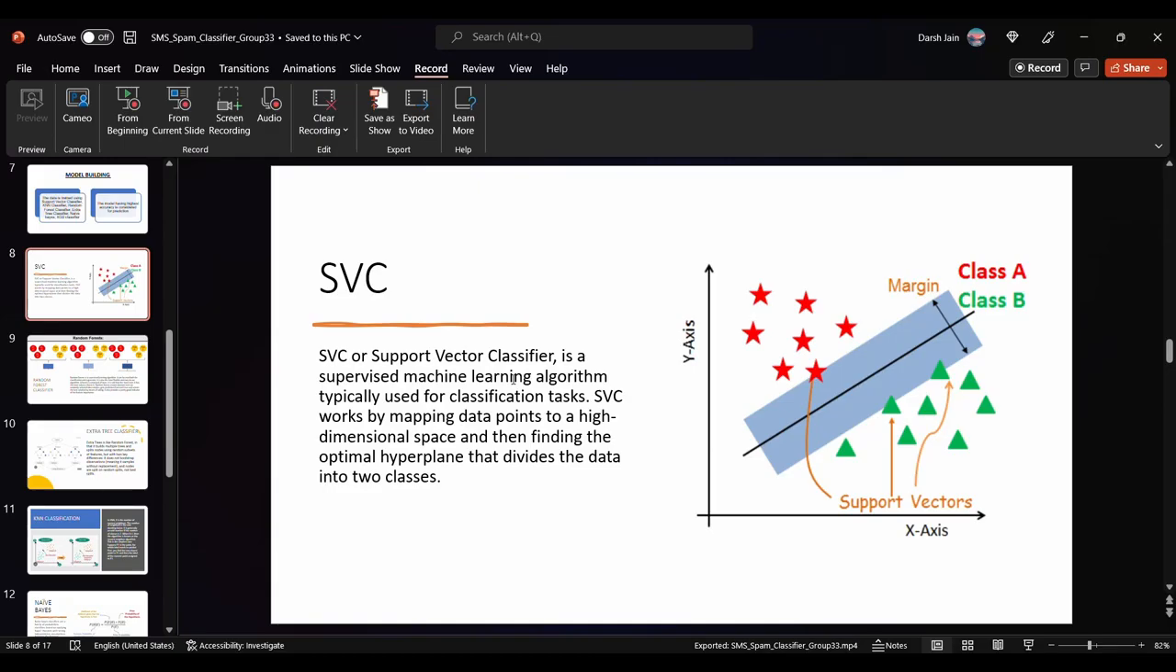It is a supervised machine learning algorithm typically used for classification tasks. SVC works by mapping data points to a high dimensional space and then finding the optimal hyperplane that divides the data into 2 classes. Here our objective is that the hyperplane should be at a minimum distance from both the data points so that we can get an optimum hyperplane. And this way the classes are assigned to all the data points.